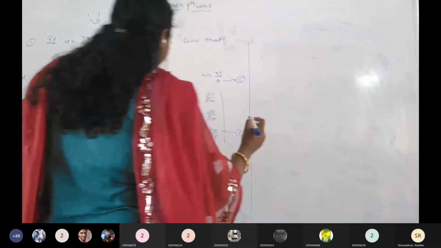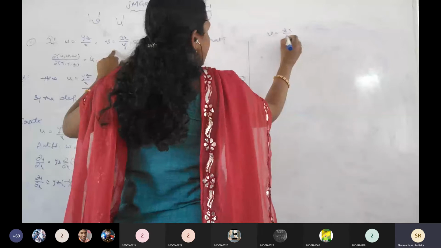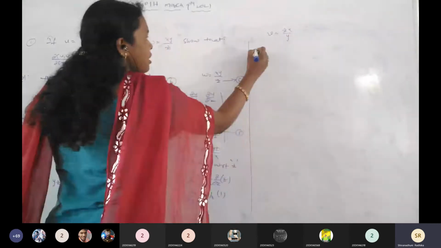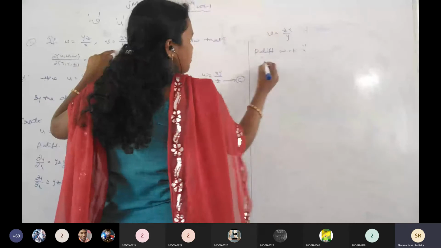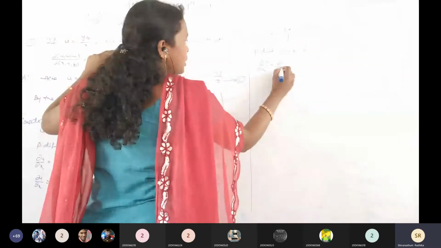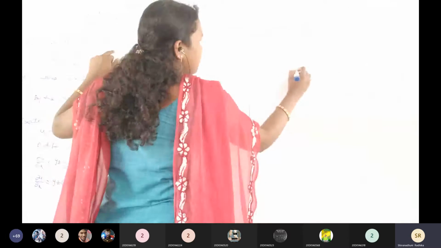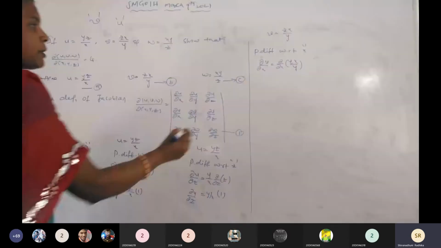Next. What is the next one here? V. What is the V function here? V equals zx by y. Partially differentiating with respect to x first of all. So ∂v/∂x equals ∂/∂x of zx by y. We are differentiating with respect to x, z and y are constant, z by y into ∂/∂x of x is 1, then ∂v/∂x equals z by y.